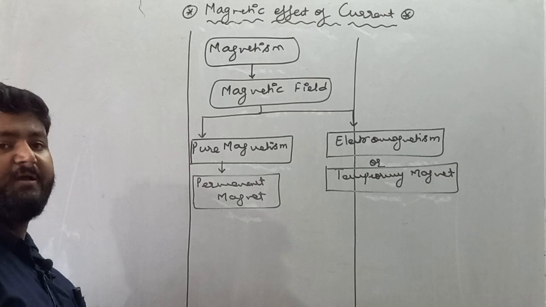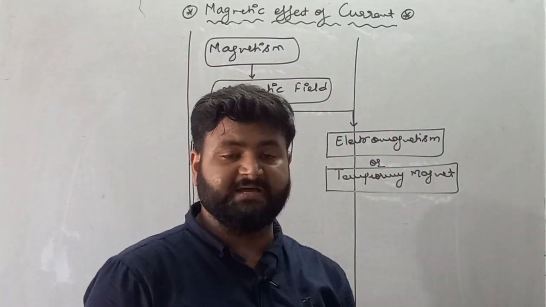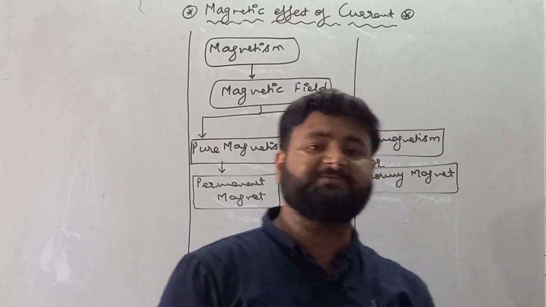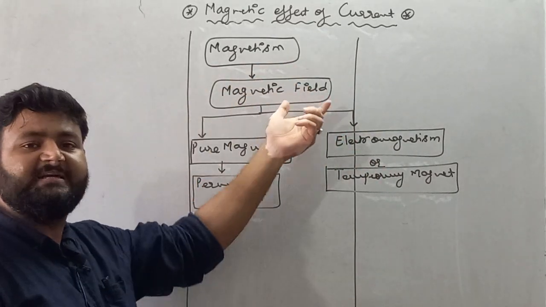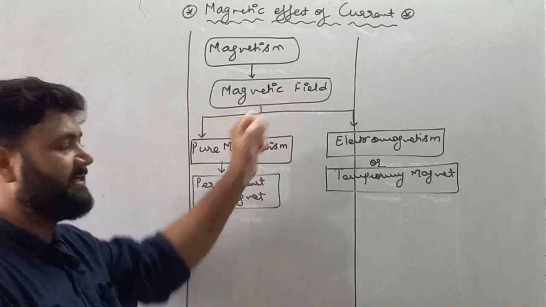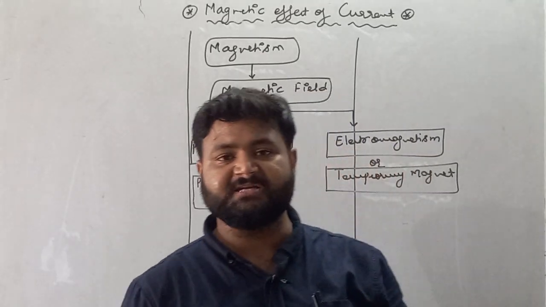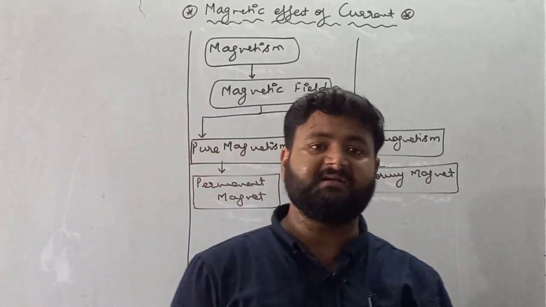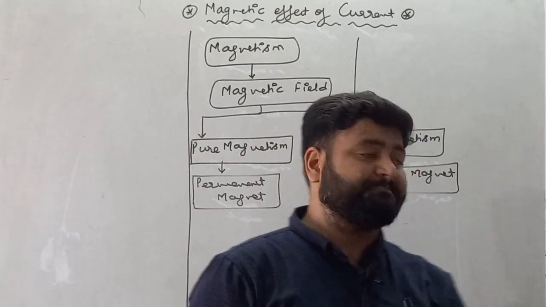In this chapter, first of all, we'll discuss magnetic field. Like gravitational field and electric field, there is one more concept of field called magnetic field.